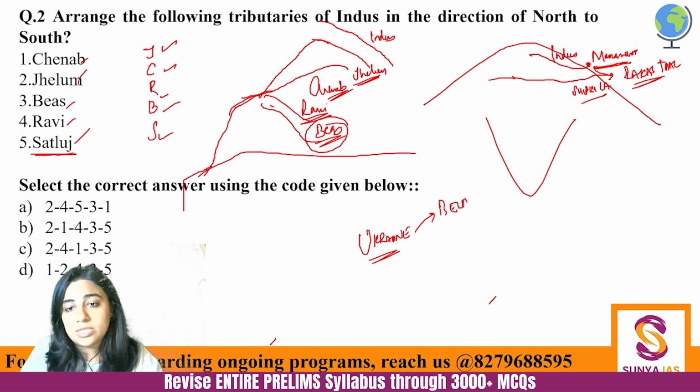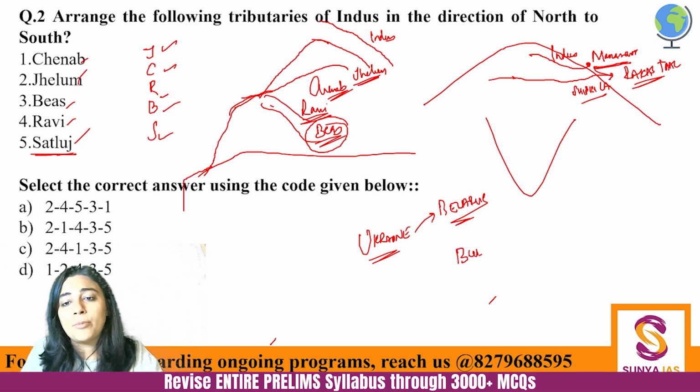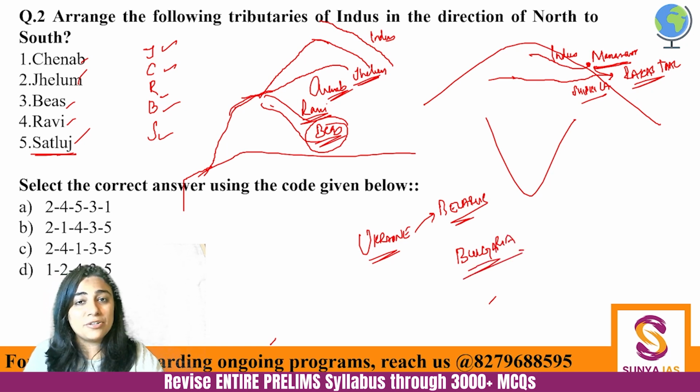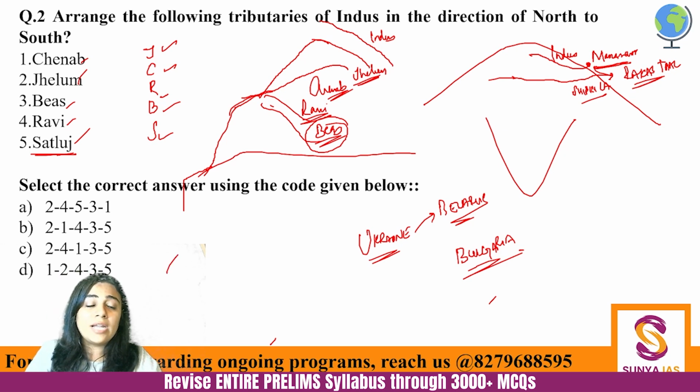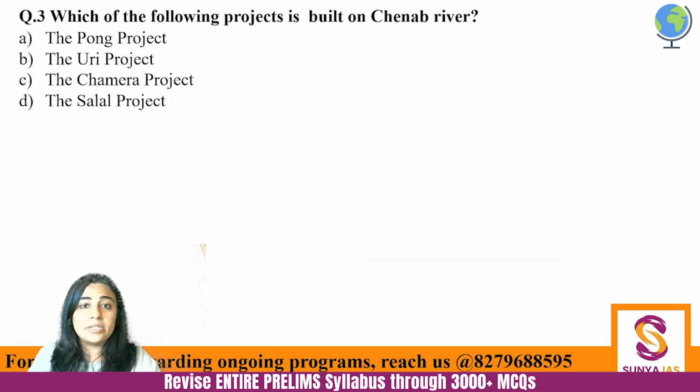When people remember the bordering countries by mnemonics, they gave another country which is not bordering, Bulgaria. Bulgaria is not a neighboring country of Ukraine, but it starts with B. So they confused. UPSC is getting very smart that way. So here the answer is anyway B, and the Indus River system becomes very important.